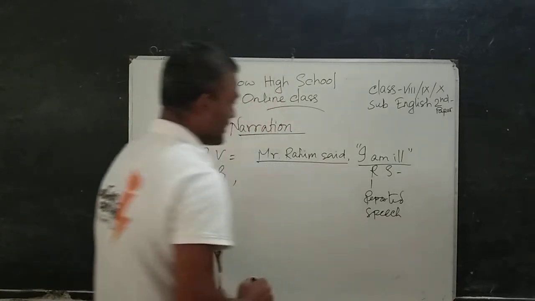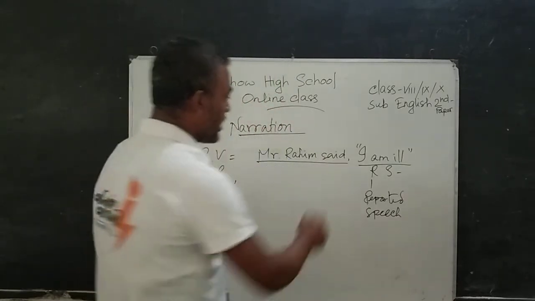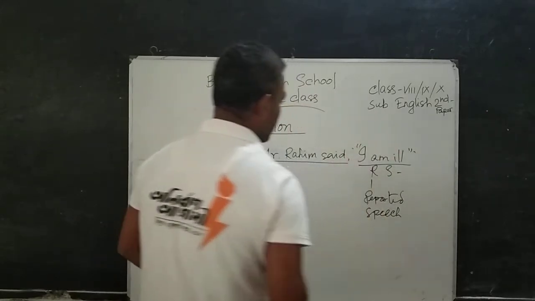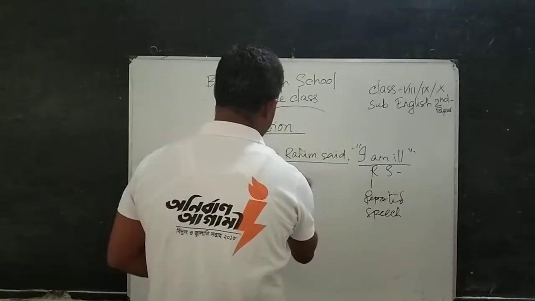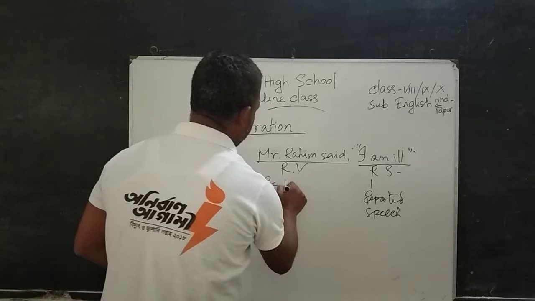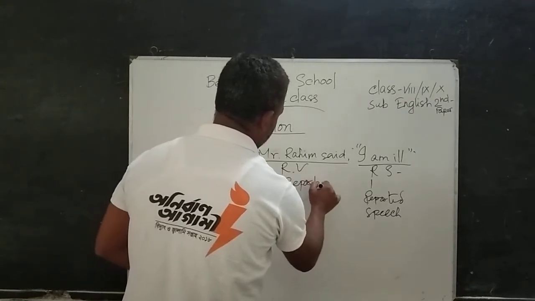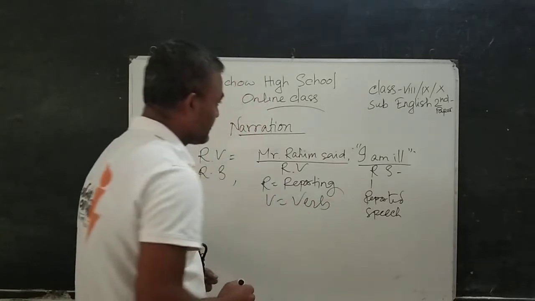As Mr. Rohim said is outside of the inverted commas, we can consider it as the reporting verb. Here, R means reporting, V means verb.